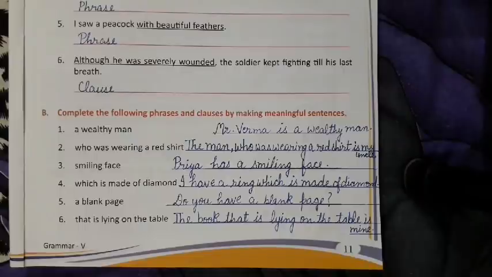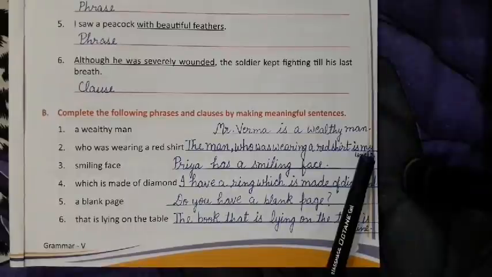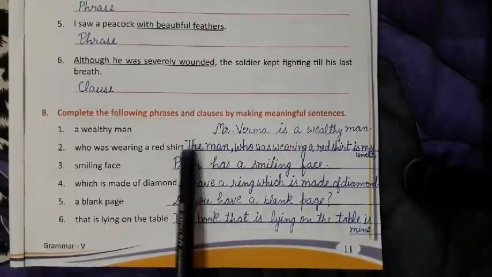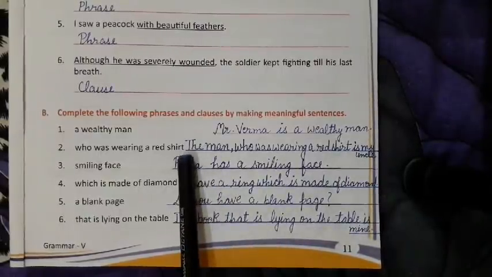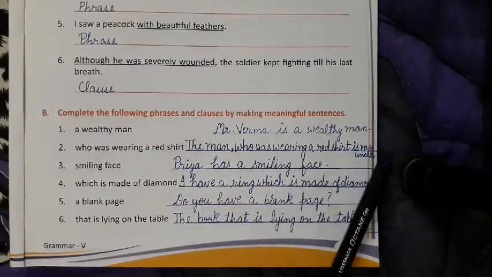When you write in the book, it should be neat and clean, without any spelling mistakes. You can utilize this place also, and here also. From here till here you will draw the line, then you will get enough place to write the sentence.